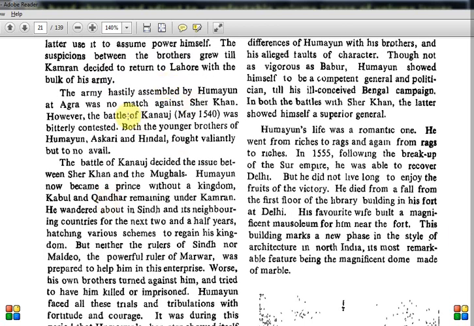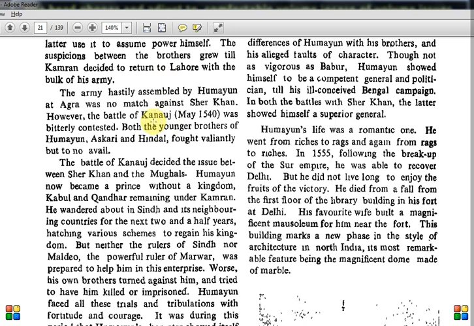So the next battle is the Battle of Kanauj. So, Battle of Chausa, Battle of Kanauj. The Battle of Khanwa is different. That is between Babar and Rana Sanga, which I discussed in the last chapter. These similar kinds of names are what UPSC will catch. They will purposely put, for example, that the Battle of Kanauj is between Babar and Rana Sanga, and because you did not read it properly, you will think, yes, somewhere in the Satish Chandra textbook I read something like this, so it will be true. That is how UPSC will trick you. They will pick very nearby statements and then confuse you. So you should know clearly who fought which battle.